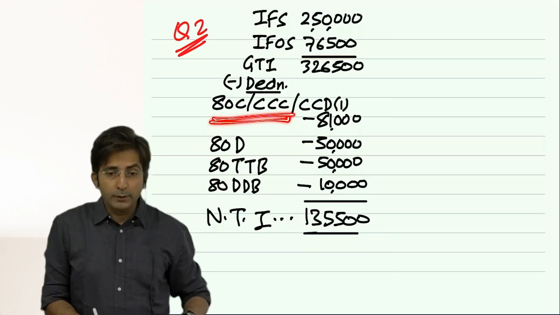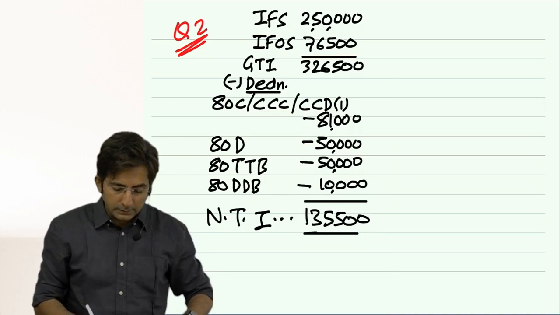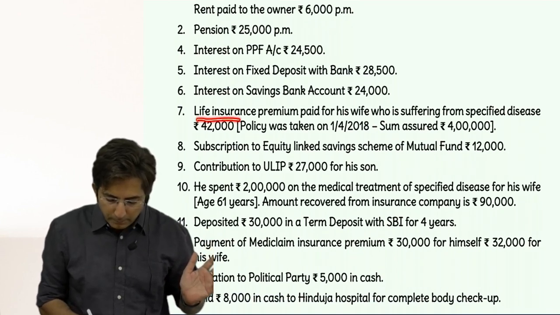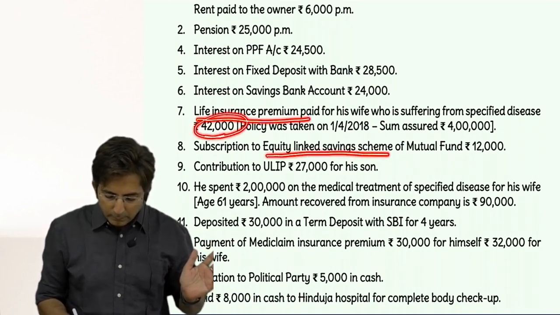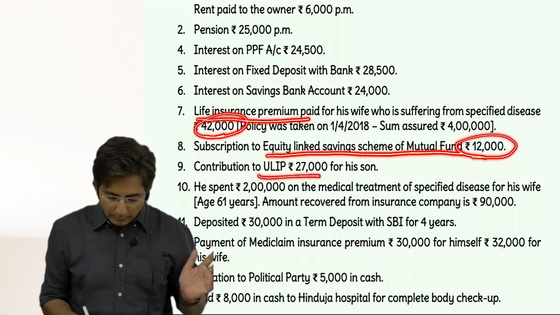But here what is the way of presenting? You'll have to make a list. So tell me what comes in the list of C, triple C, CCD 1. I'll tell you. In the list, first life insurance premium will come, 42,000. Then equity linked savings scheme or mutual fund, 12,000. Then ULIP, 27,000.